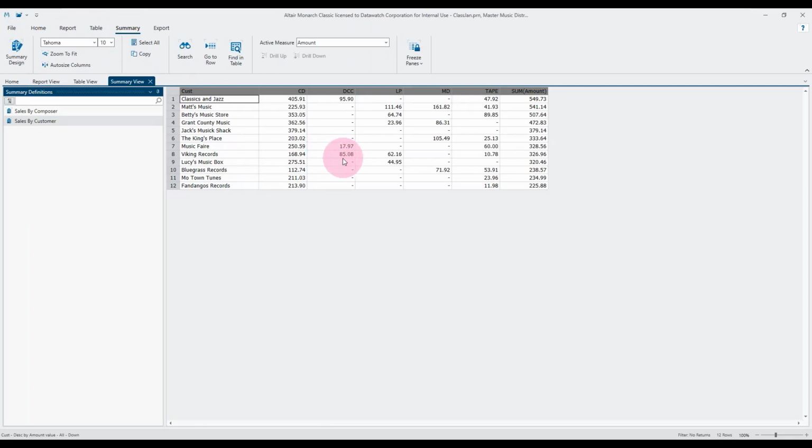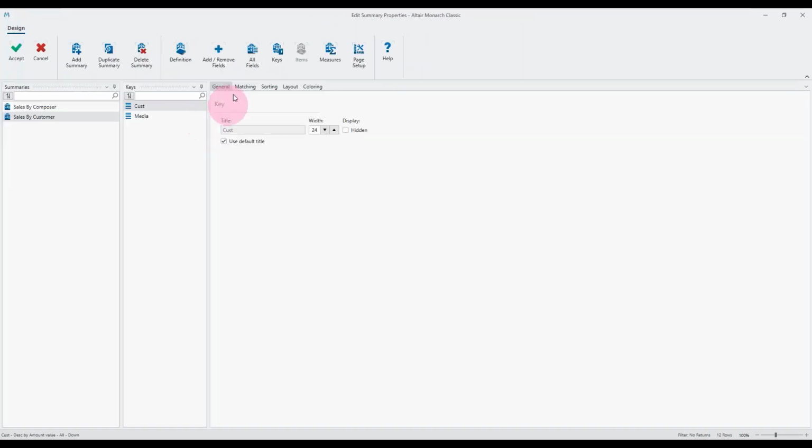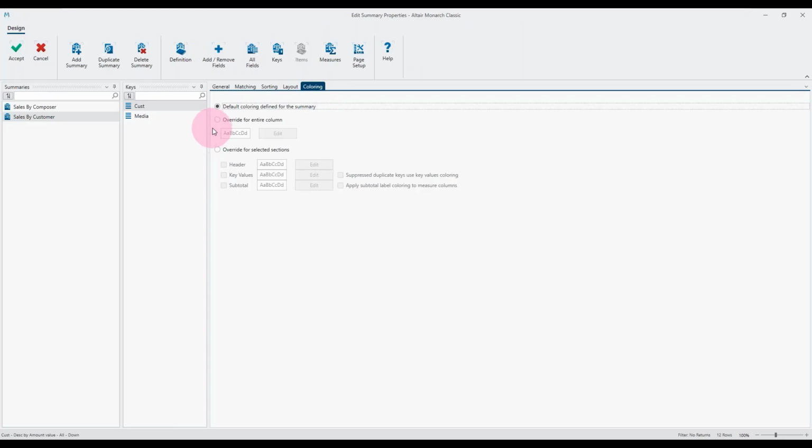And the final thing I want to do here, before moving on to looking at something similar in Data Prep Studio, is the coloring options. The coloring options are unique to Classic, so everything that we've seen so far you can replicate in Data Prep Studio. This next bit is unique to Classic still at the moment, and what this allows us to do is to add coloring exceptions to values. So if we double click on the key field rather than the measure itself, we go into the coloring tab. We're going to override for selected sections key values.